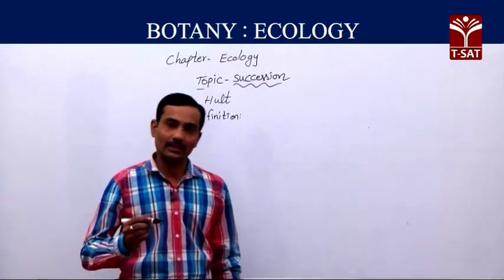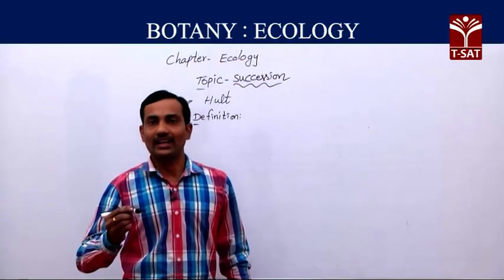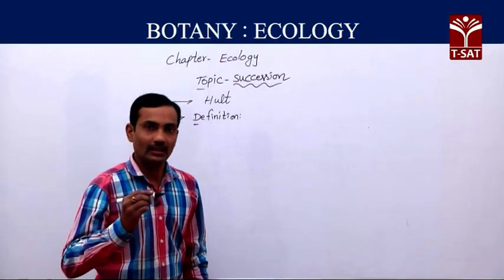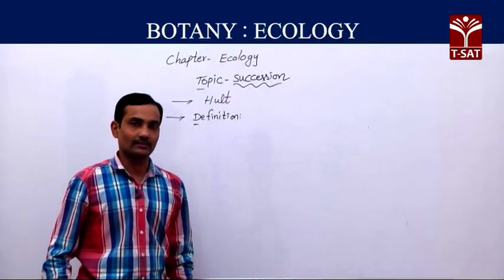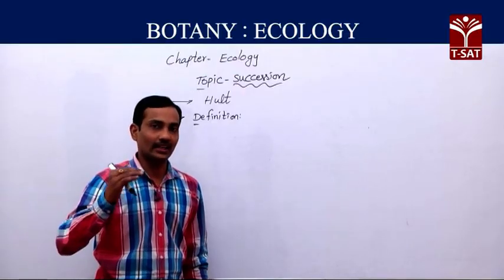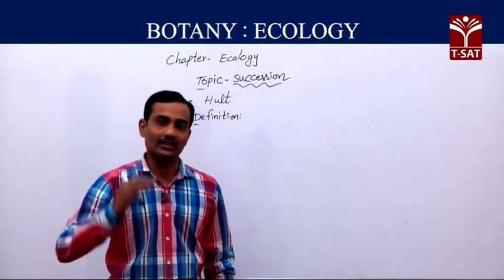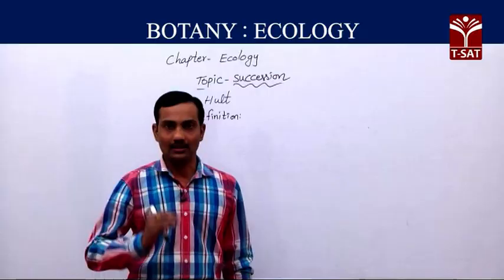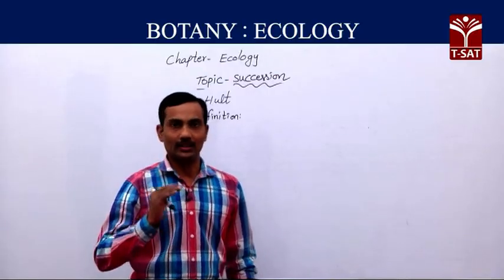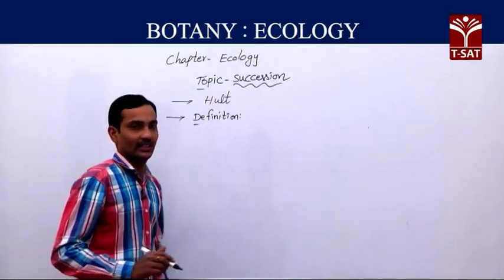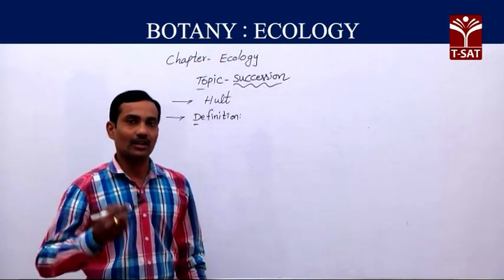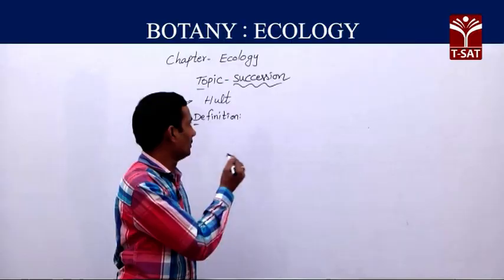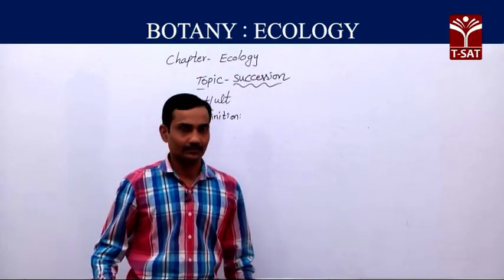gradual replacement of one type of ecological community by another in one particular place is known as succession. For example, in one particular place, one type of community is there that is replaced by another advanced community. That process is known as succession.